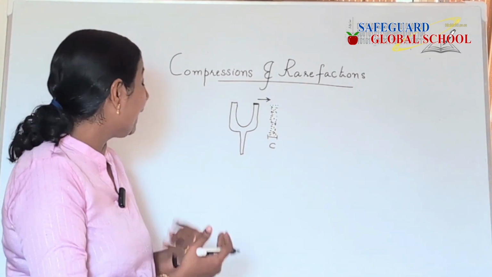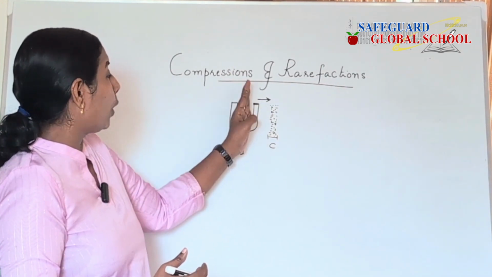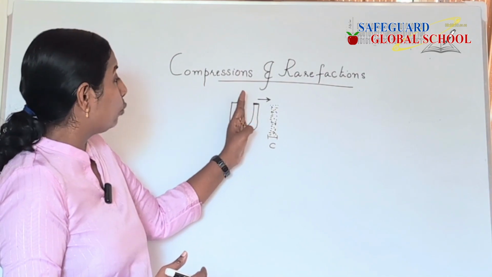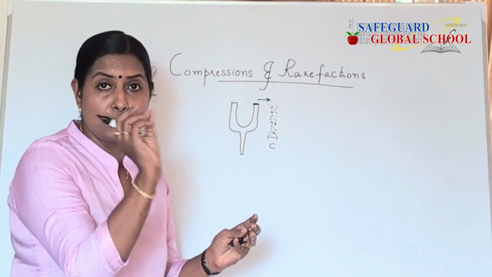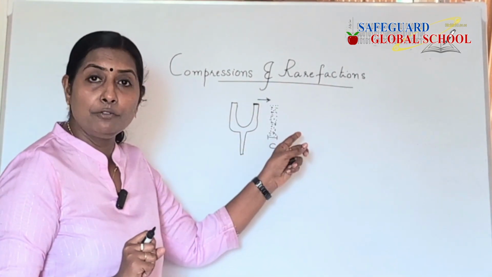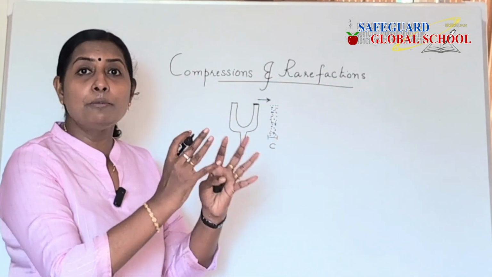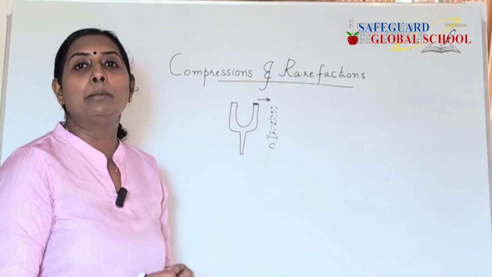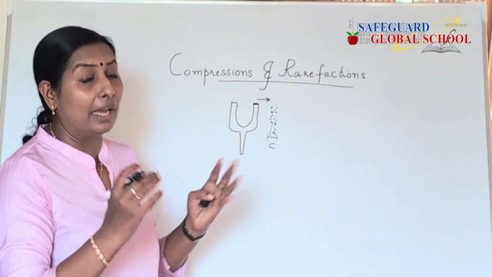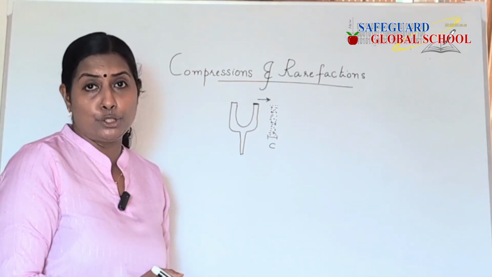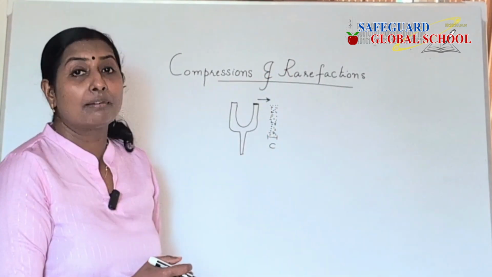So once again, taking a recap, when the prong of a tuning fork is vibrating to the right, it sweeps all the particles together to a fixed space. So their particle density will be high. Due to the vibration of this fork, there develops a particular region in the medium where the particle density is high or pressure is high. So now we are satisfied with the definition of a compression. Now we are moving on to the definition of a rarefaction.